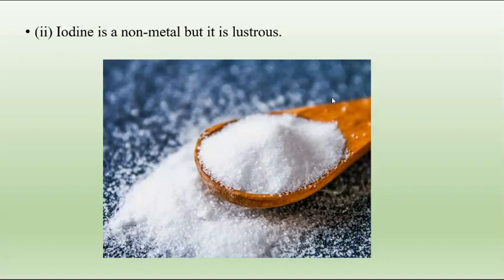Now moving to your next exception. Iodine is a non-metal, but it is lustrous. We know that non-metals are non-lustrous, right? They don't shine. But there is a non-metal, iodine, which shows the property of a metal, that is lustrous. Here it is, iodine, with a shiny surface. When you Google iodine, you will find black iodine. Black colored iodine is also lustrous. So this is the pure form of iodine.